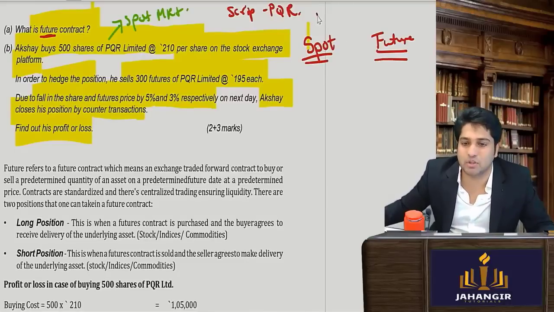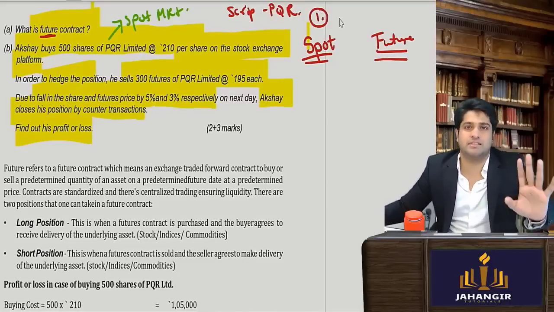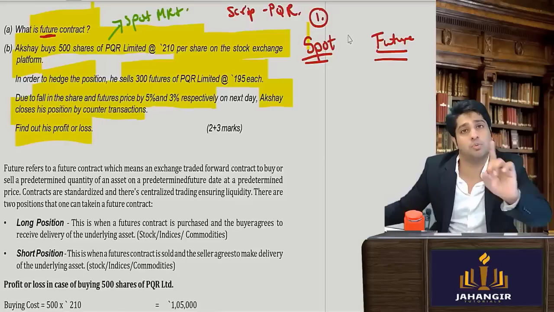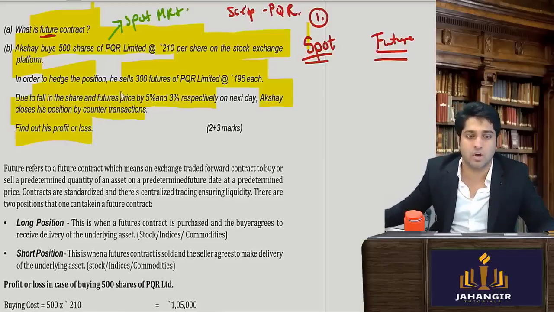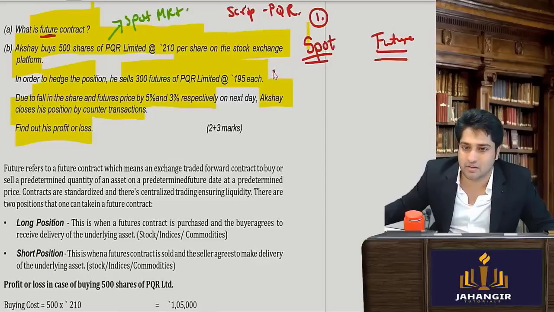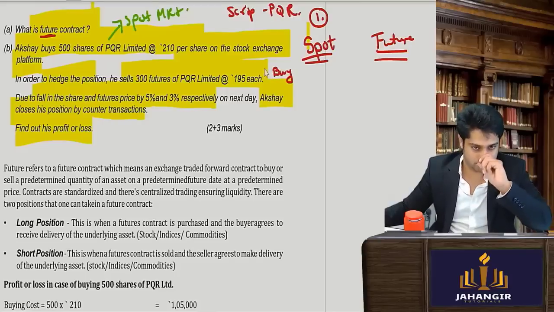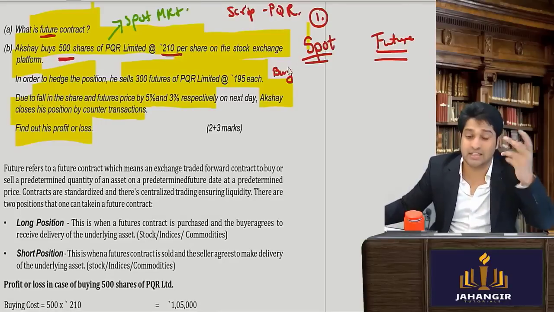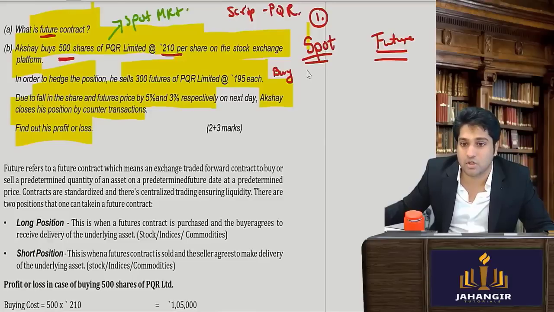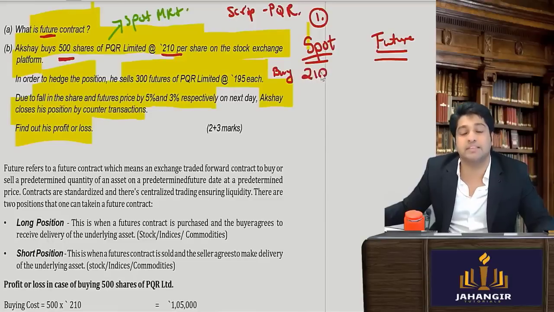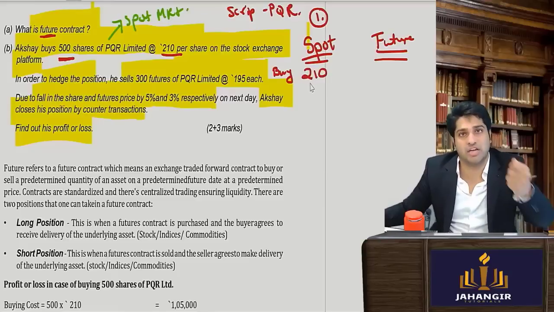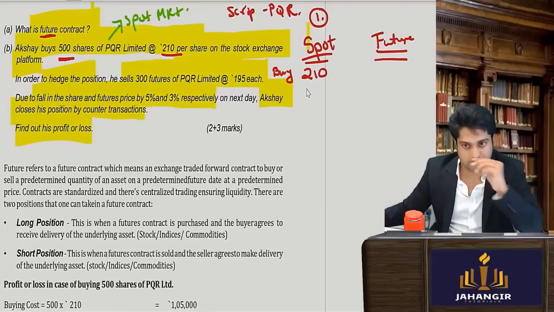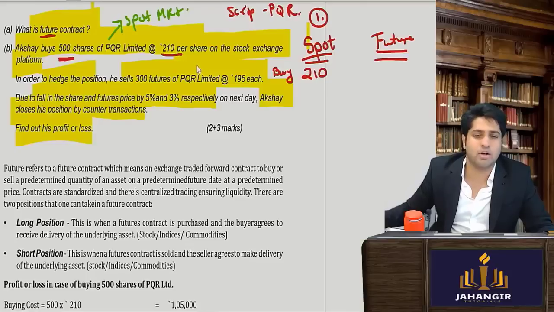So he has done two things. पहले हम लोग first कोई समझते हैं. The baby thing he has done first, which you will relate to. What has he done? He has taken a buy position. He's bought this. What is the value? 500 shares into 210. तो पहले हम लोग सिंगल का निकालते हैं. 210 का लिया उसने. Yes or no? He bought a share at 210.